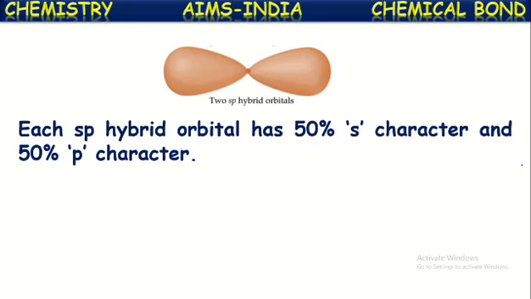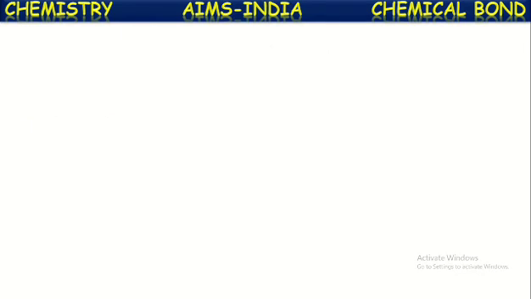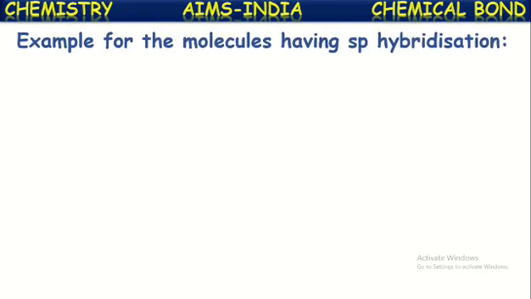Each sp hybrid orbital has 50% s character and 50% p character, because one s orbital and one p orbital intermixed in the formation of these sp hybridized orbitals. That's why the s character is 50% and p character is 50% for these sp hybridized orbitals. Sp hybridization is also called diagonal hybridization. Let us see now some examples for the molecules having this sp hybridization.